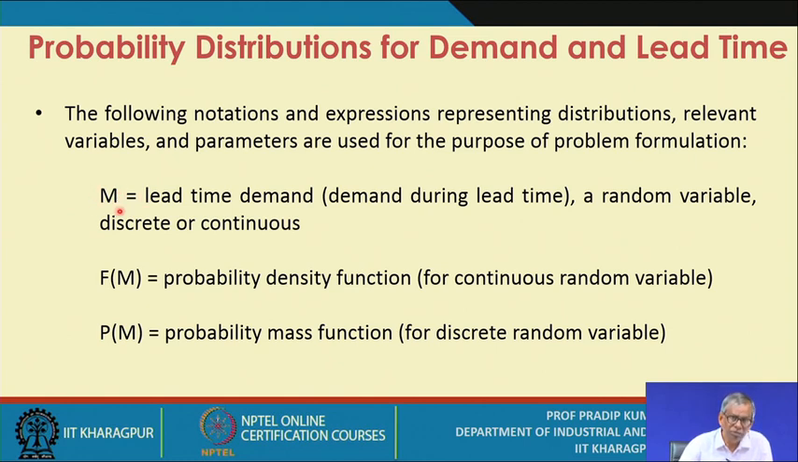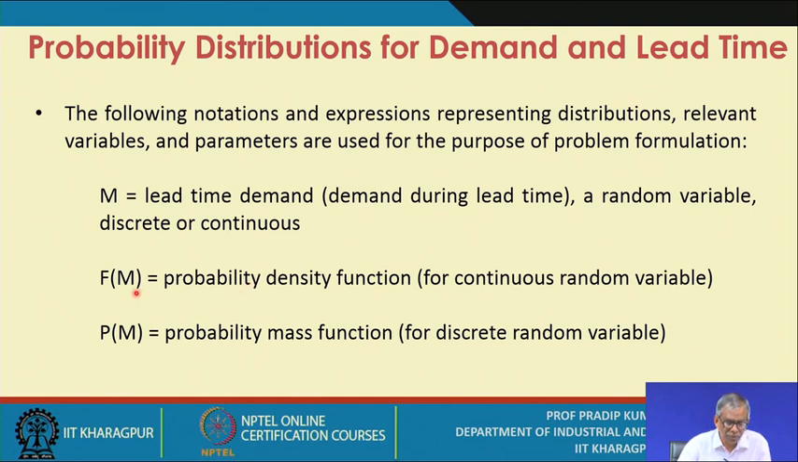Capital M is the notation used to represent lead time demand, that means the demand during lead time. This is the demand in physical units, say 100 units or 1000 units. When you refer to numerical problems, this point will be made very clear. The lead time demand M is considered a random variable, discrete or continuous.